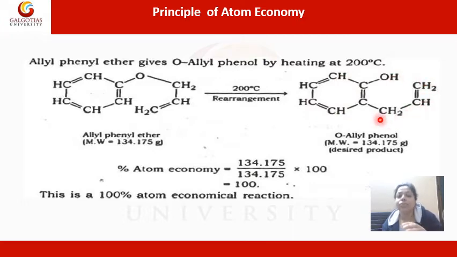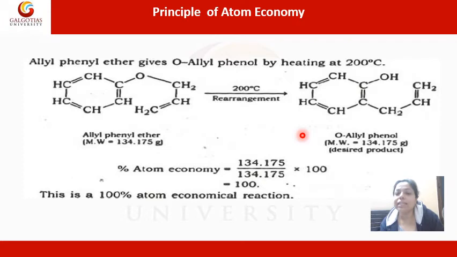Okay, so we see that the number of carbon atoms on the reactant side and the number of carbon atoms on the product side are the same in this rearrangement reaction. The number of hydrogen atoms in the reactant and product side are also the same. And on the reactant side, there is one oxygen, and on the product side, there is one oxygen. So it is very simple, or from common sense only, we can say that the molecular weight of the reactant is going to be similar to the molecular weight of the product.